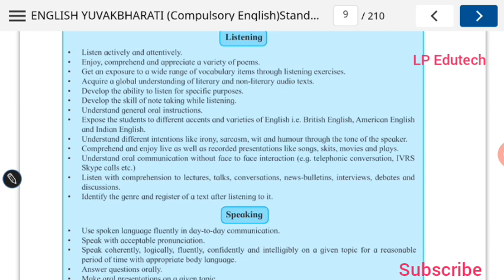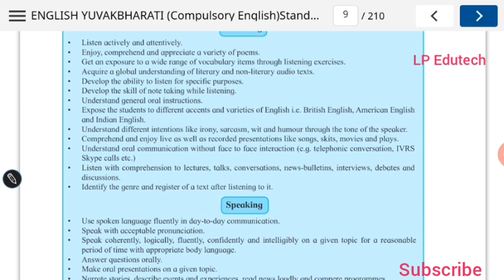Understand general oral instructions. This is the skill of your listening. Understand different intentions like irony, sarcasm, wit, humor through the tone of the speaker, what the speaker wants to say. Even this is helpful for your daily life, what the person says and from what point of view he says. So you should be able to understand whether it is irony, that is, something is told on the face and the meaning is behind.